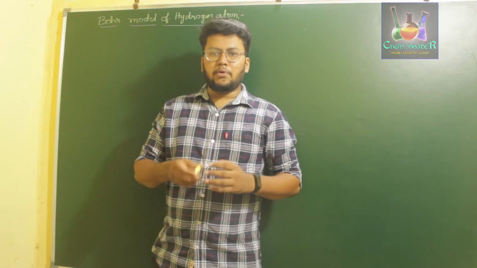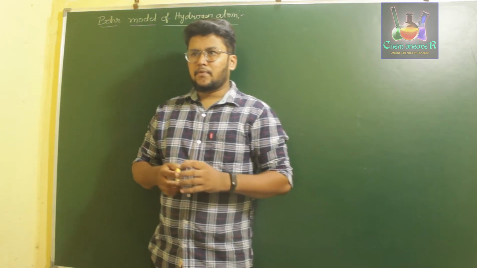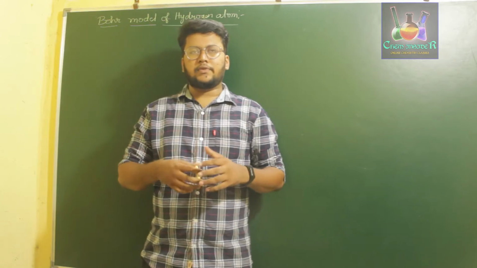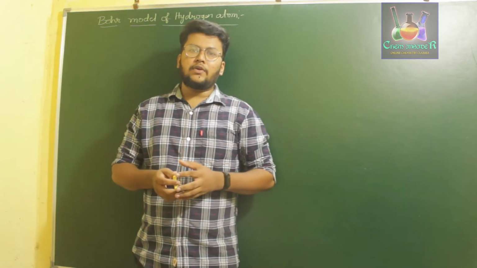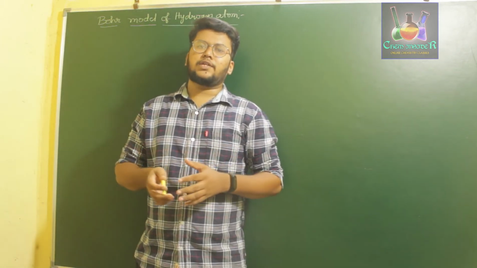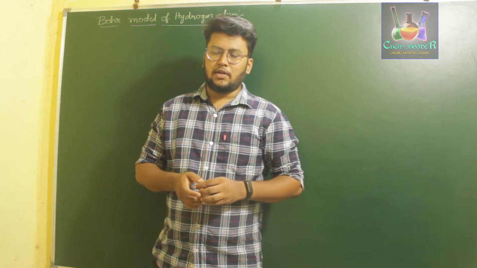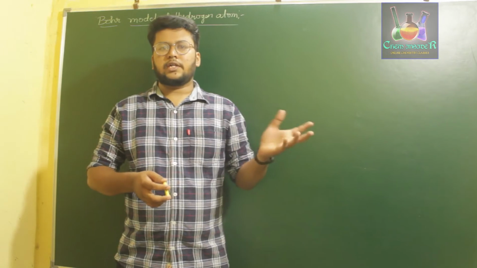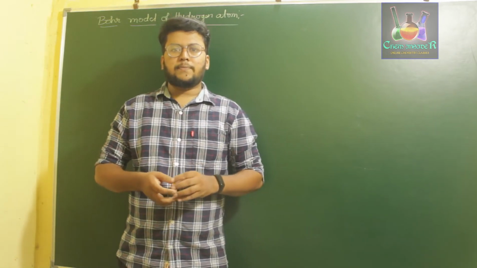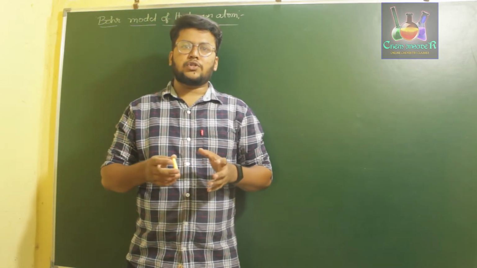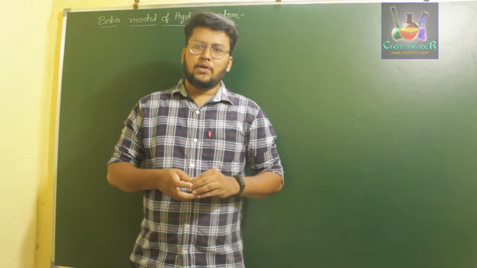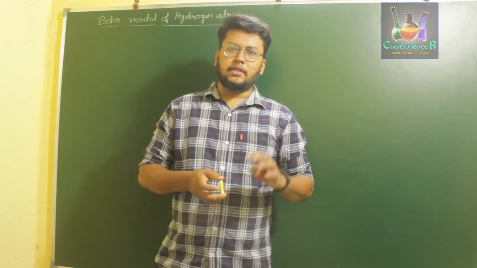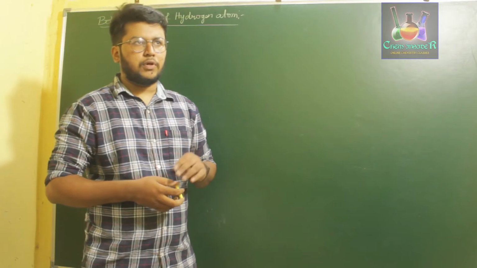So Niels Bohr, in the year 1930, found out that hydrogen was emitting a certain amount of radiation when it is in its gaseous state. According to the studies of other scientists on that radiation, he proposed a model to explain the structure of the hydrogen atom. In his model, he gave four observations.